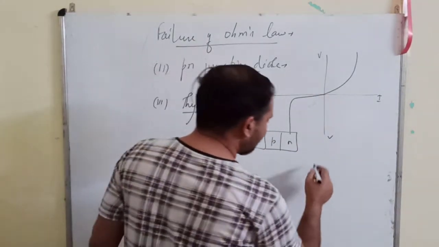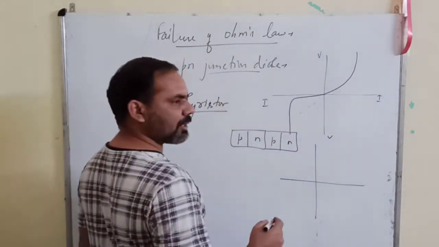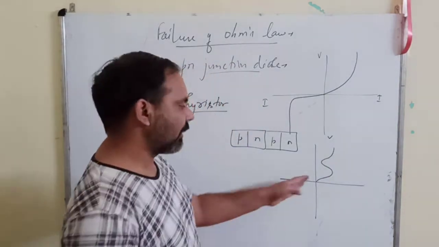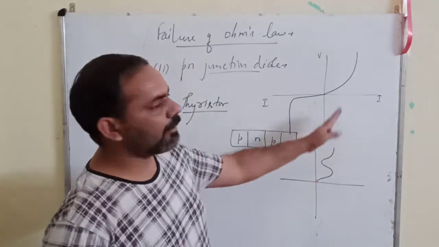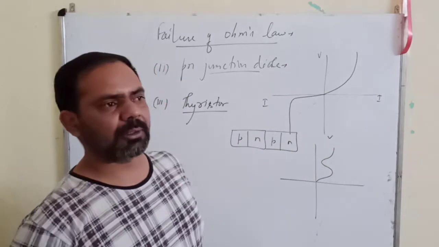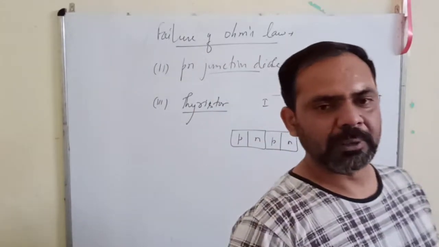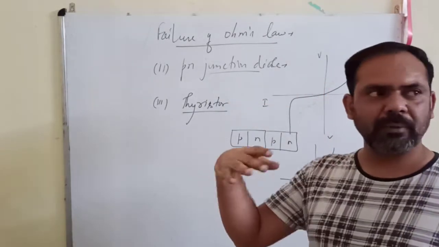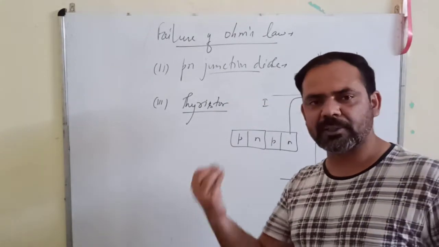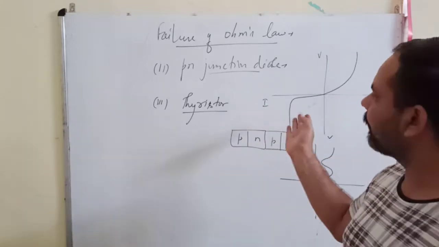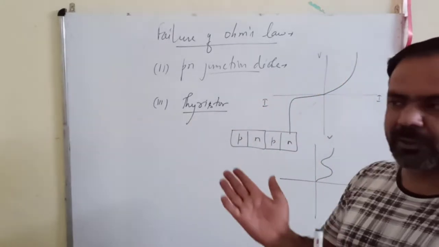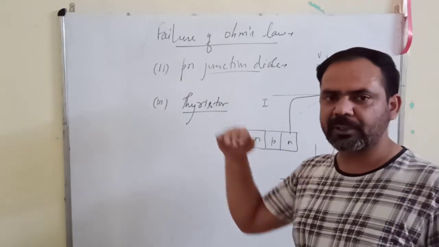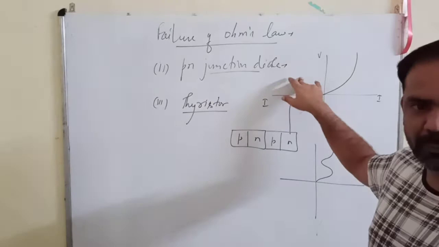For that thyristor, when we draw the characteristic curve, we get a graph like this one. It is nearly of this shape. Again, not a straight line. So this is also a case of failure of Ohm's law. So what are the different cases? The first case is a conductor. When current passes through the conductor for some time, its temperature increases, and instead of behaving like a straight line, the graph starts behaving like a curve. So a conductor at high temperature is a failure of Ohm's law.